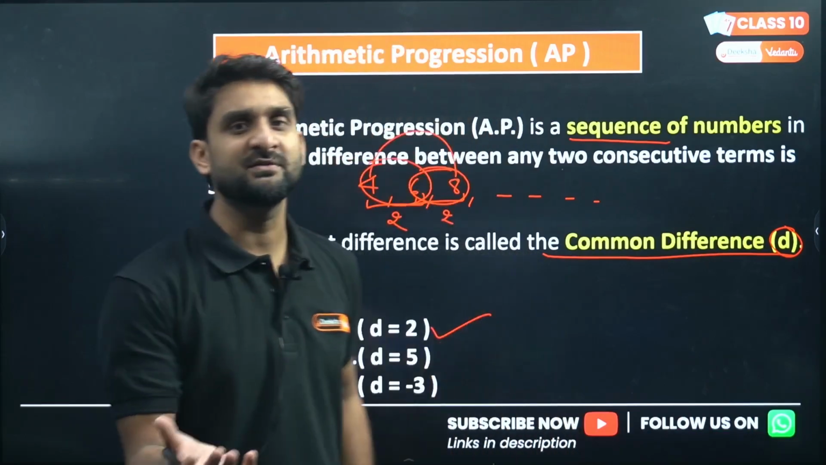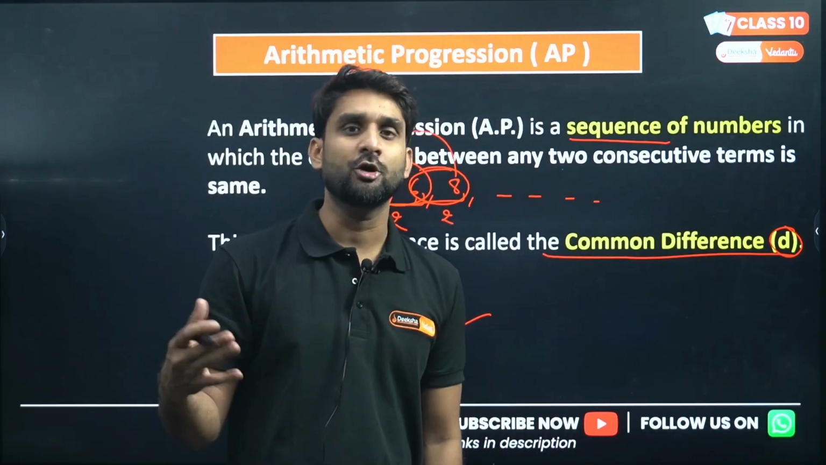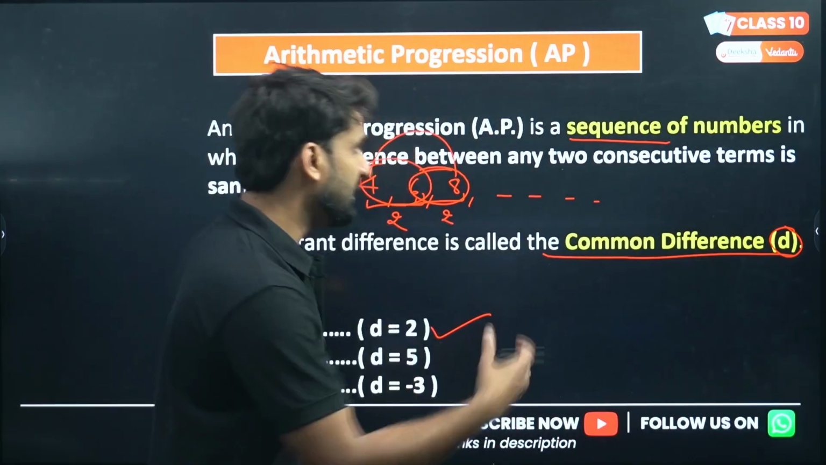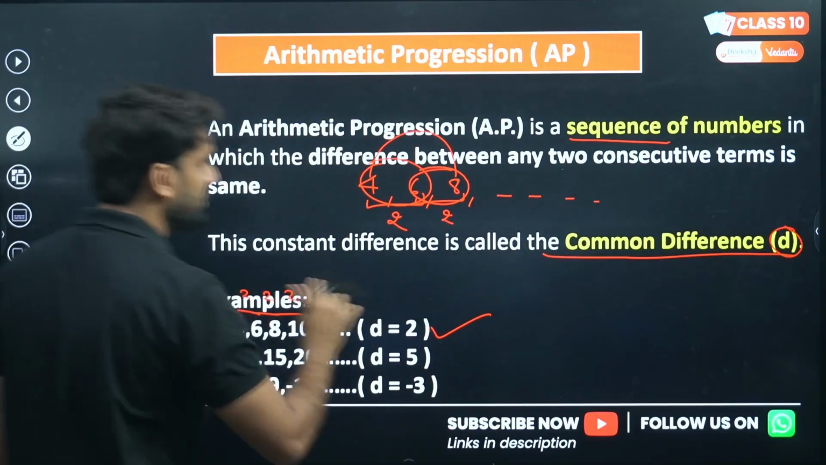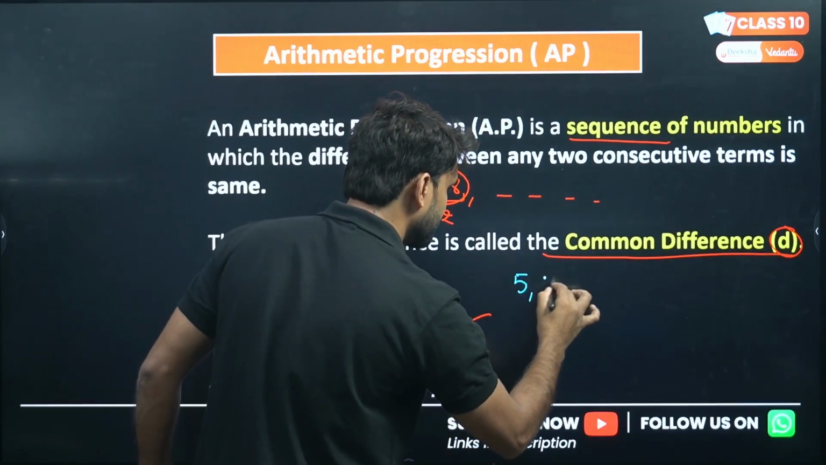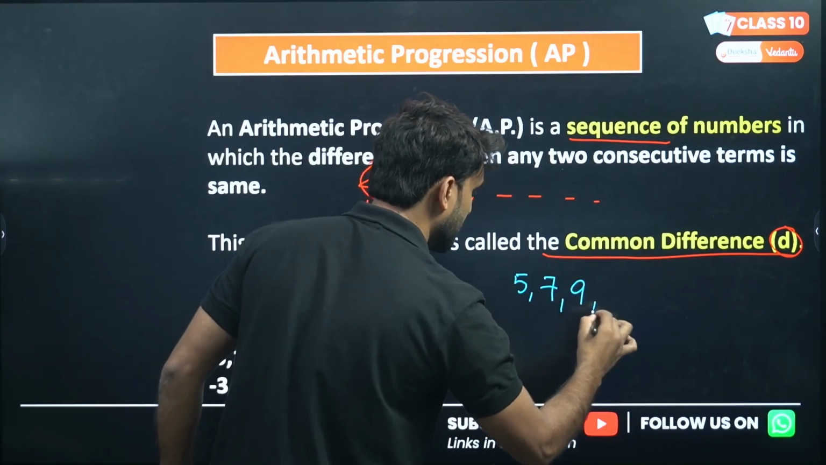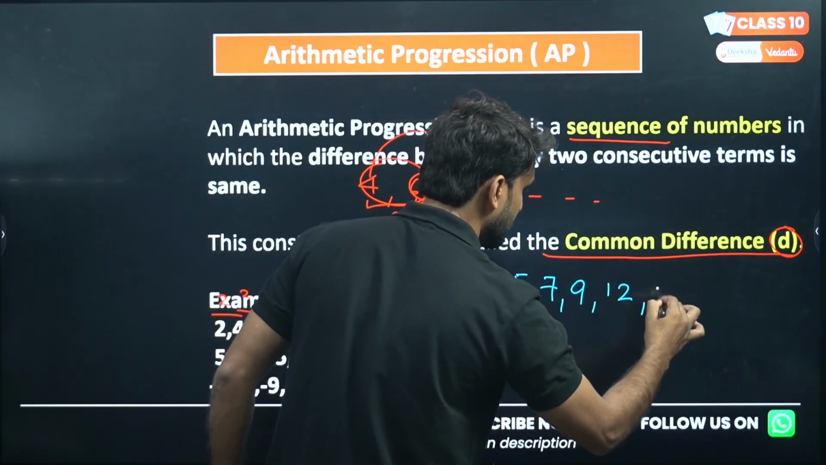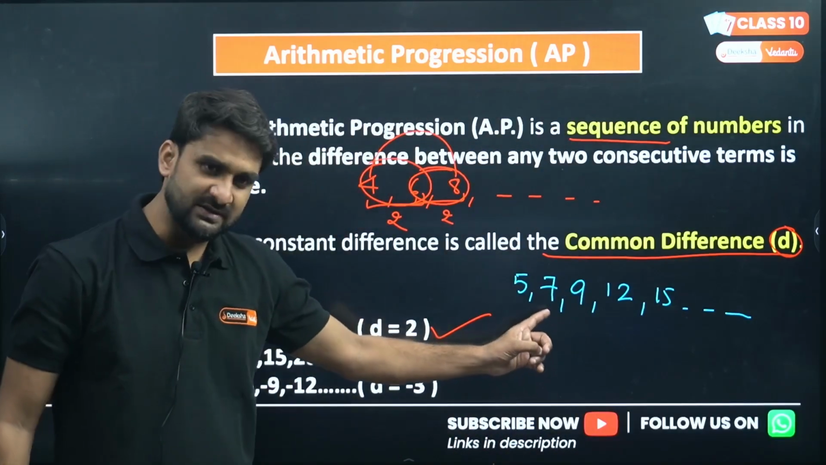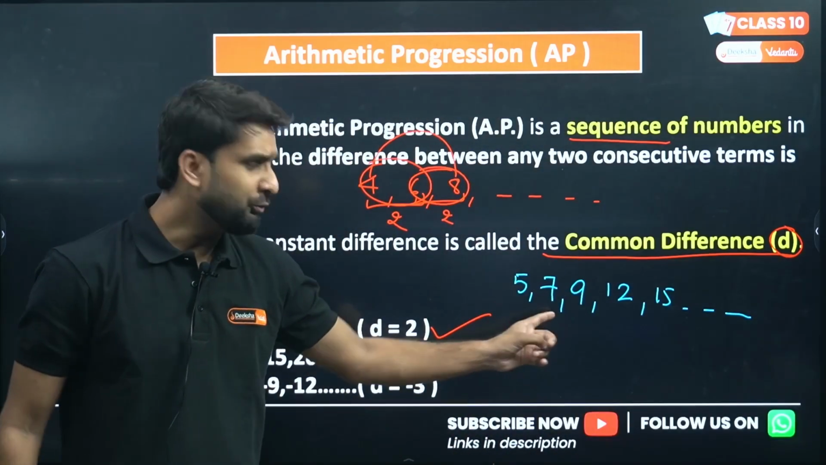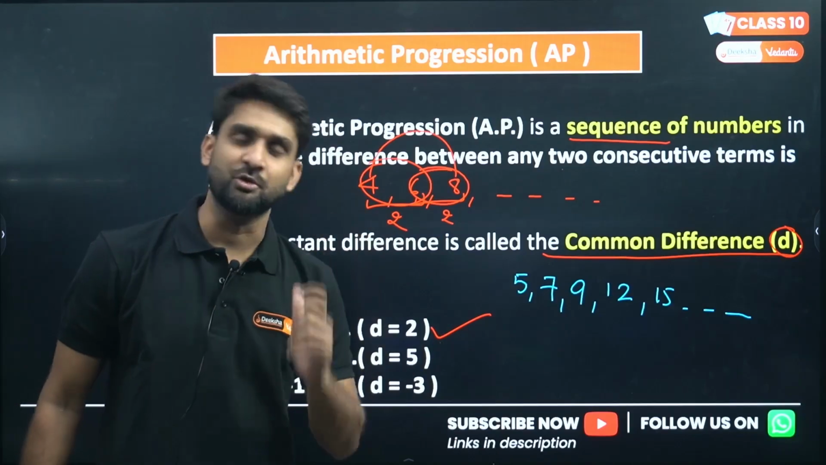If the common differences are not same, like if I'm giving you an example, let me change the color of the pen first. Okay, so I'm giving you an example: 5, 7, 9, 12, 15 and so on. My question is, is this an AP? So you have to find the common difference between each consecutive number.